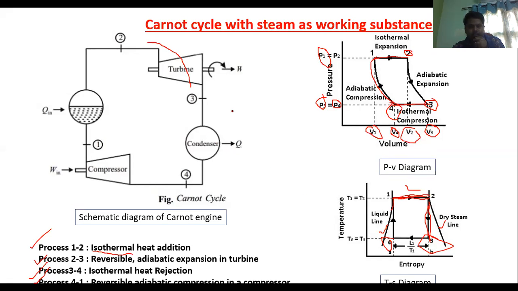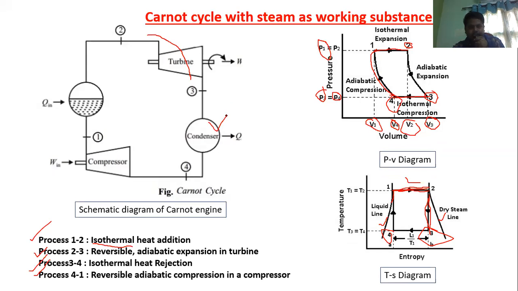So now, isothermal heat rejection in the condenser. What is happening in the condenser? It is rejecting the heat, and the steam is converting into water. This process is an isothermal process. Since it is isothermal, 4 to 3 is a straight line.